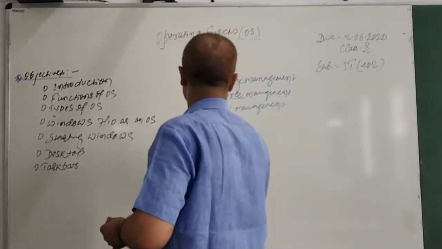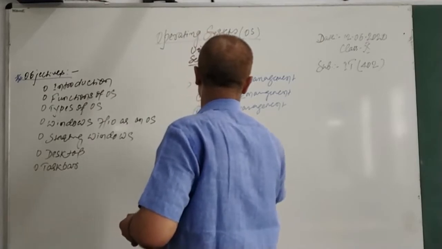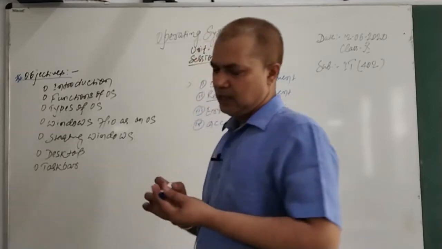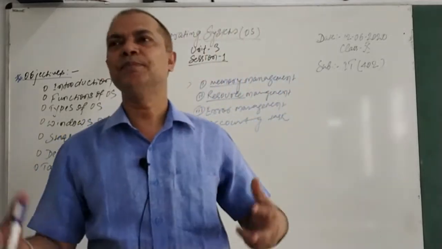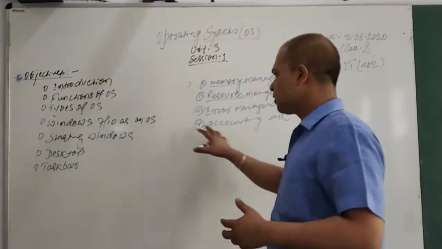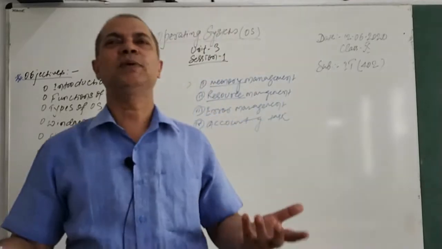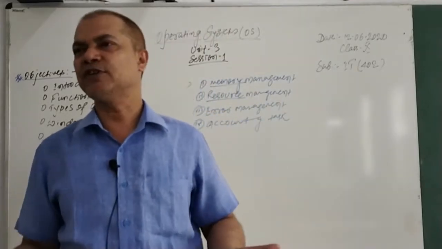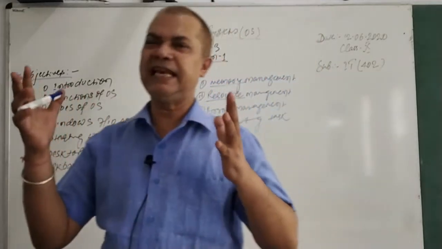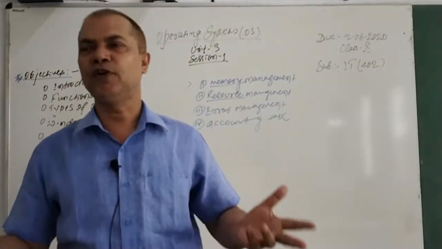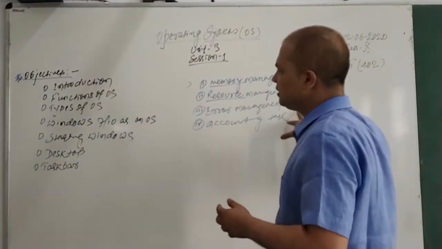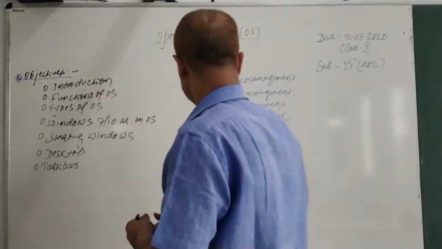Then accounting job, accounting task. You must have seen time to time your computer displays different sorts of messages related to a particular software. The software is going to expire after so many days. After 30 days, your antivirus is going to expire. So that is all accounting job. Sometimes the virtual memory is less in your computer, and you will not be able to perform the task, or your machine starts hanging. All this accounting job is done by your operating system.